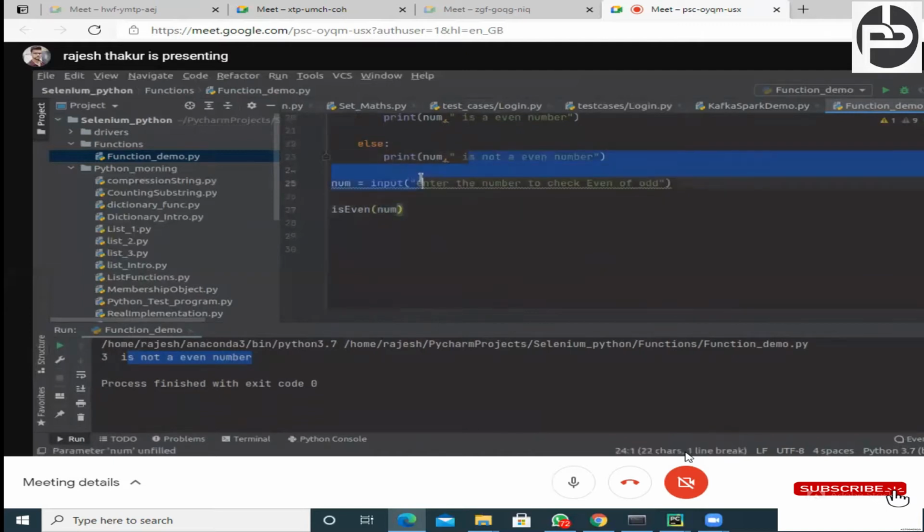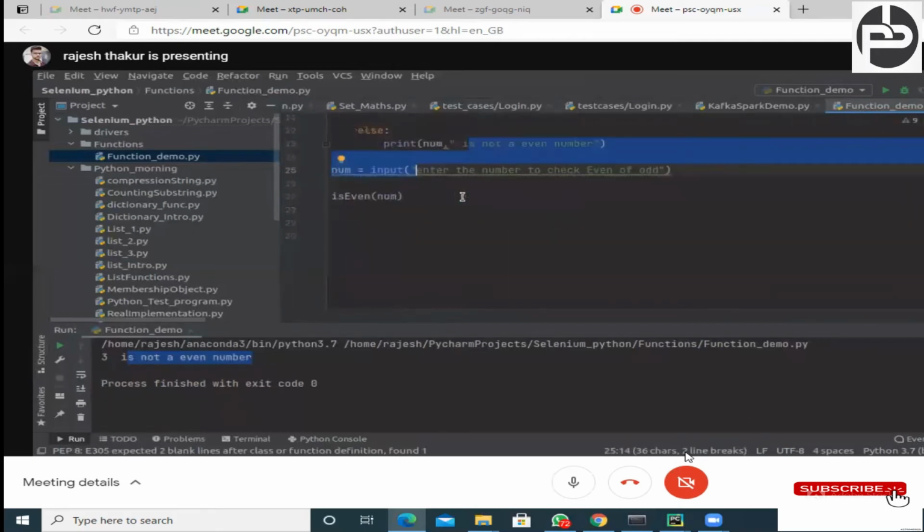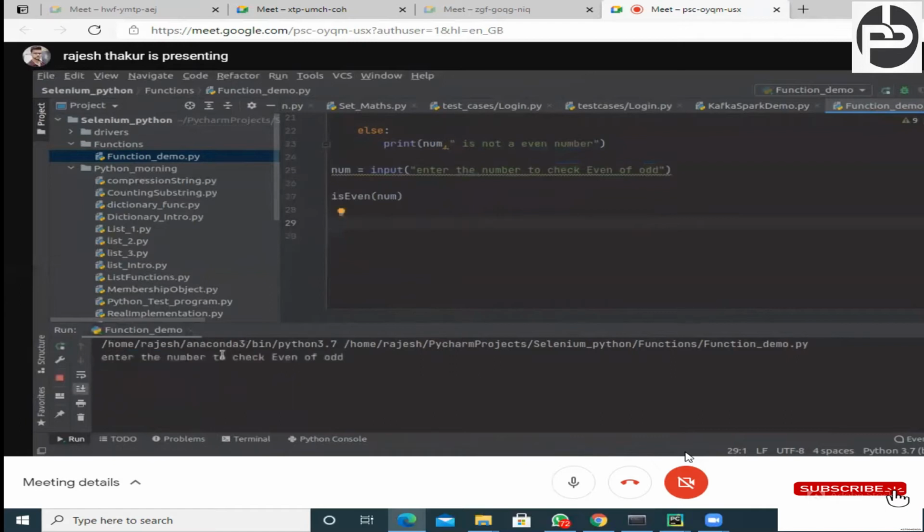Can anyone please tell me, there is one error which will come into the picture. I'm not going to resolve that error. Let's find the error first, okay? Because error is part of your programming. If you are getting the error, then you are learning. If you are not getting the error, then simply you are memorizing all those things. It's not a way of programming. Just try to find out the error first. Okay, it is asking for the number. I will put 3.